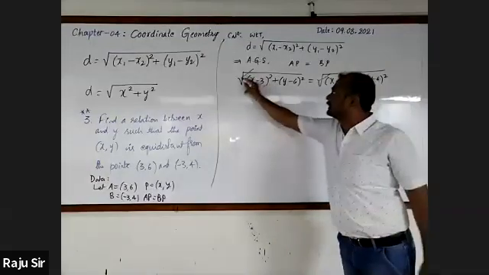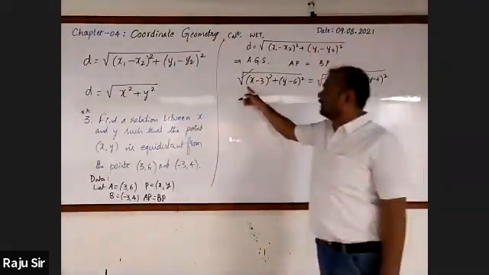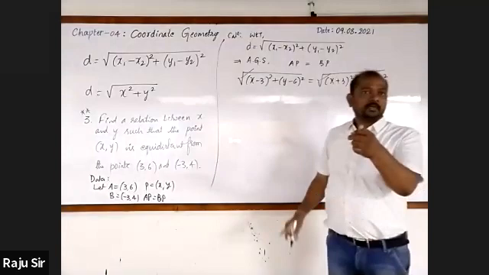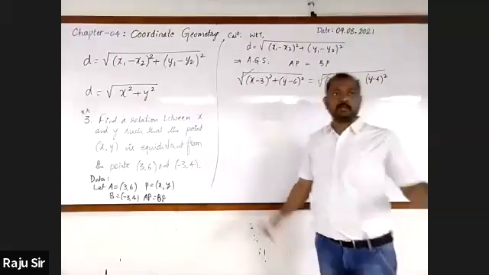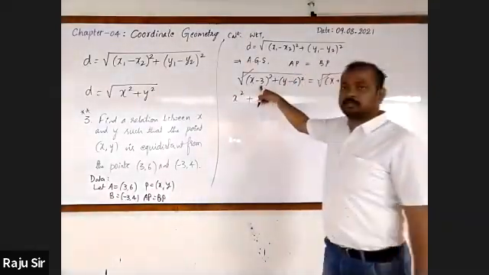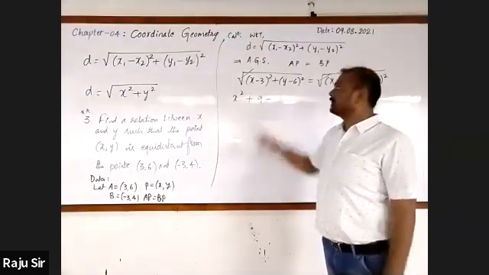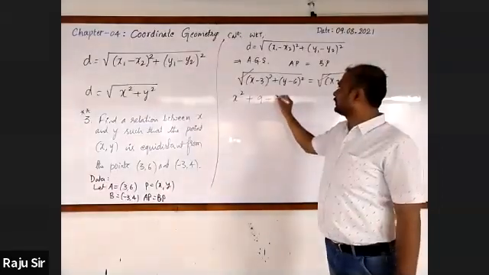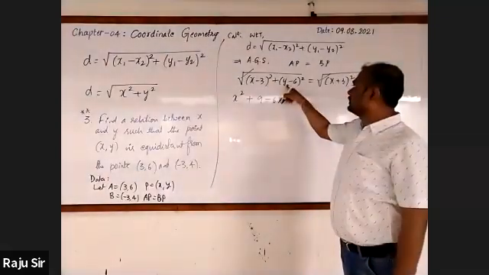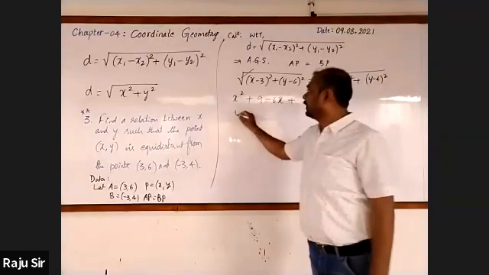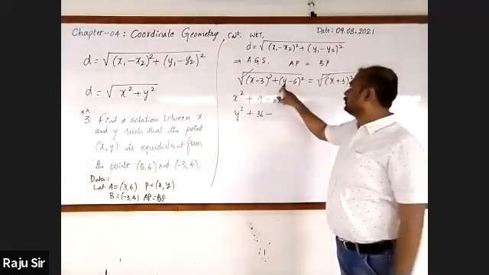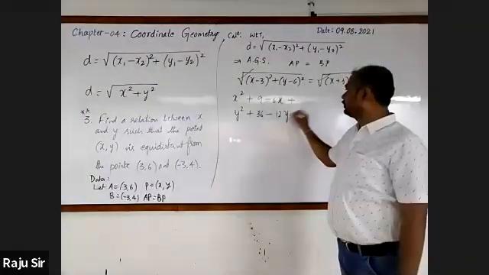Next, the square roots get cancelled. Then go for expanding them by using the identity a minus b whole square equals a square plus b square minus 2ab. x minus 3 whole square can be written as x square plus 9 minus 6x. Then y minus 6 whole square is y square plus 36 minus 12y.